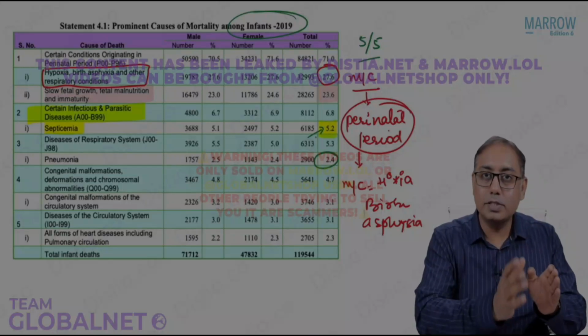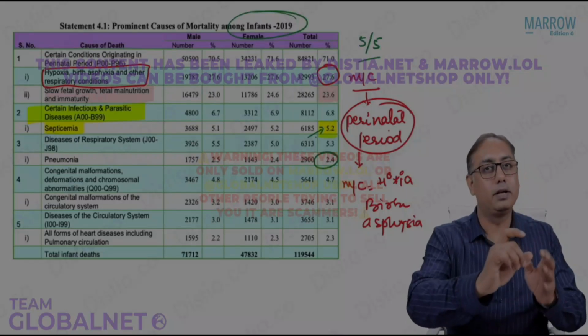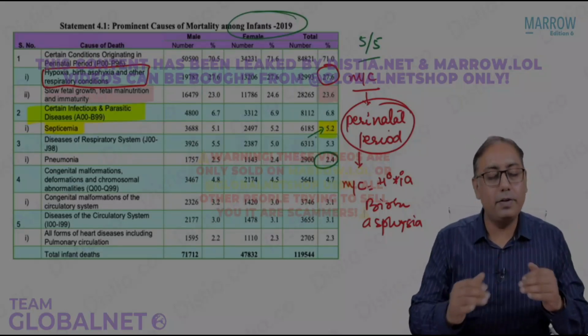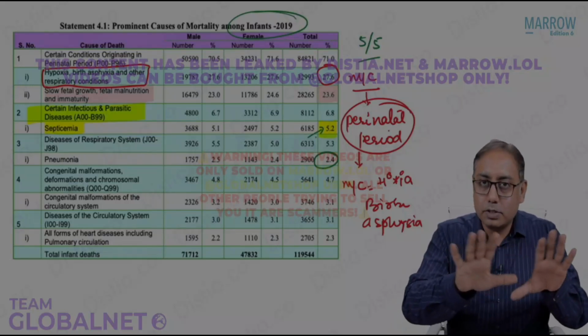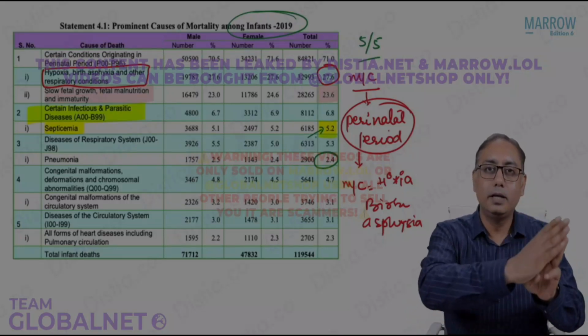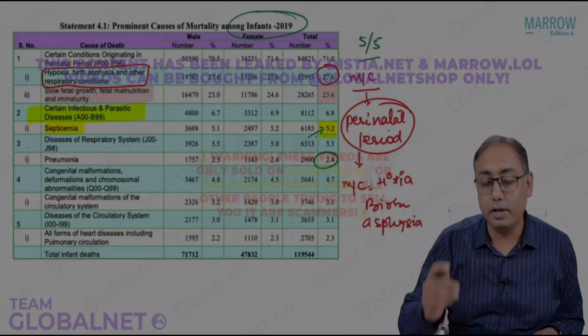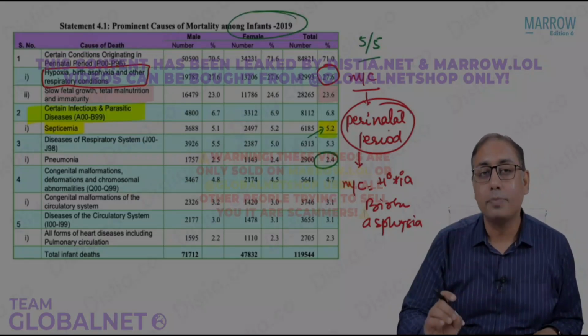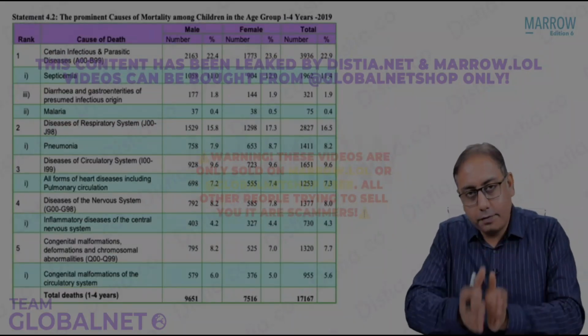The second most common cause is infection. Out of the infection, which is the most common cause? Septicemia and not pneumonia. Pneumonia would be somewhere later. And definitely diarrhea, malaria, it's not there in the game right now. So the most important cause first would be hypoxia, second would be prematurity, third would be septicemia related deaths. So this is the order that has changed for the infant mortalities in India as per the medical certification cause of death report 2019. And now the next group is age group after 1 year.